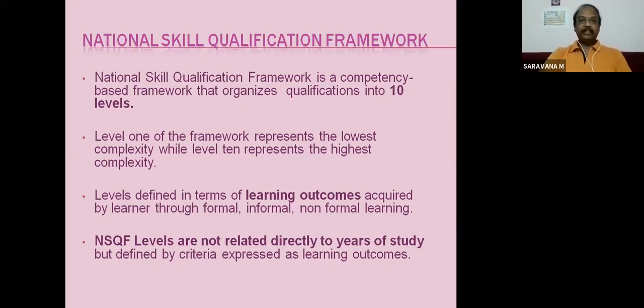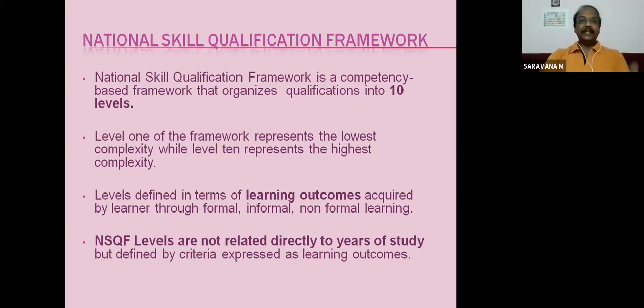And the levels are defined in terms of learning outcomes acquired by the learner through formal, informal, and non-formal learning. See, you may have completed your ITI, you might have completed your diploma or degree, engineering degree, or any degree, even college degree, academic qualification also, BCom, MCom, whatever it may be.